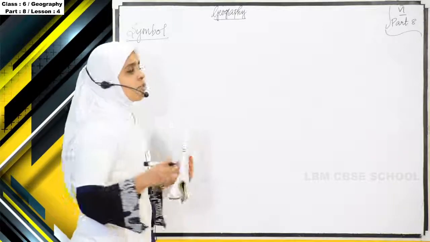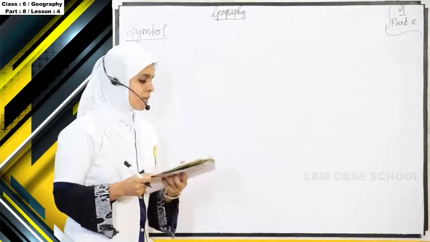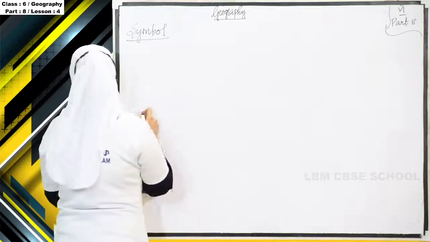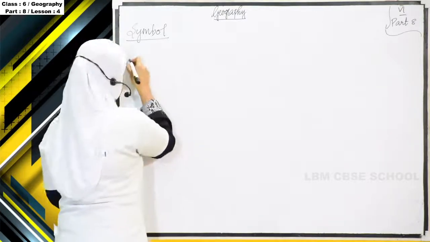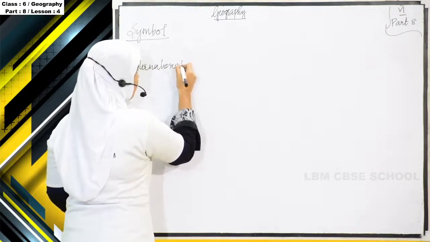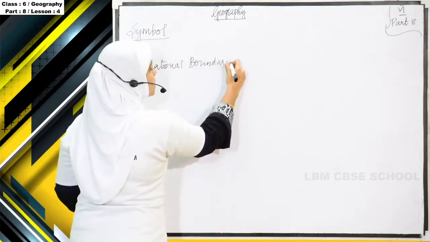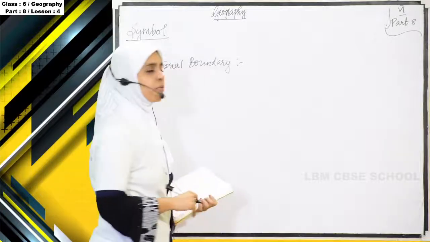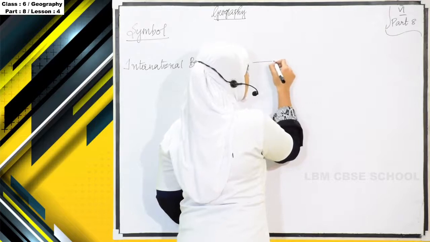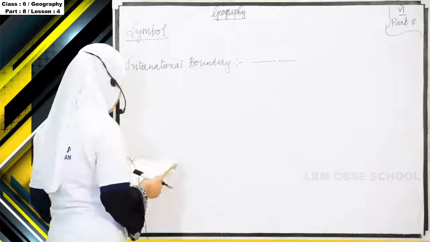So we can't draw a school, a big school. How can we draw it in our map? So we are using symbols. Okay, so for example, we want to show an international boundary. So how can we show it? Can we draw the international boundary in a map? No, but we can draw it as a symbol. So this symbol shows the international boundary.